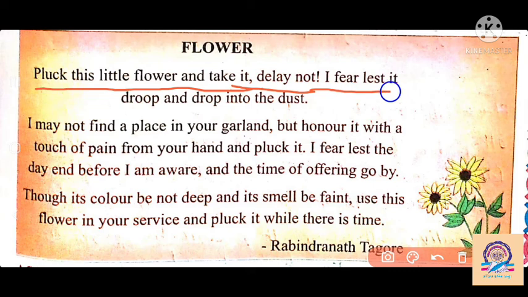I fear lest it droop and drop into the dust here. If you delay here, the flower will wither. The flower will dry here and the dust will cover the flowers. So it becomes dry in the evening time, and it withers and falls down from the plant. Then after that you can't pluck the flower, and the beauty of the flower will be faded away.